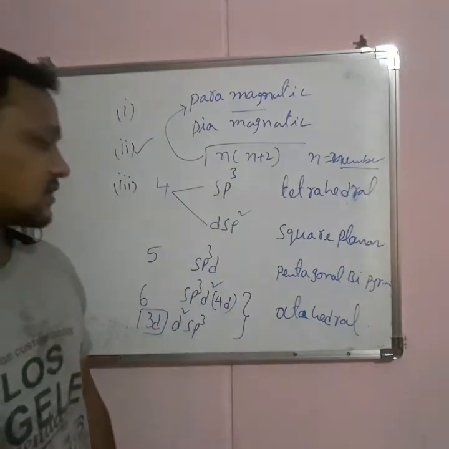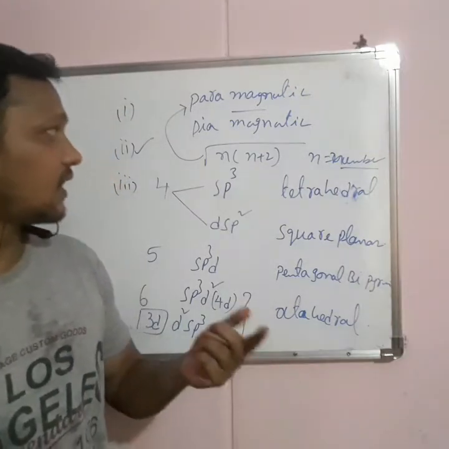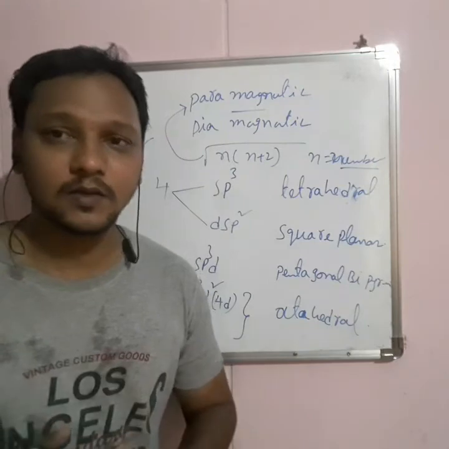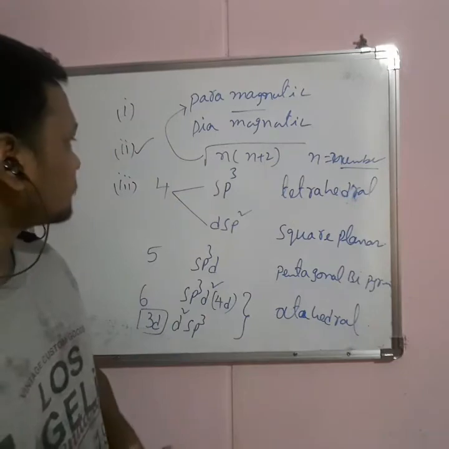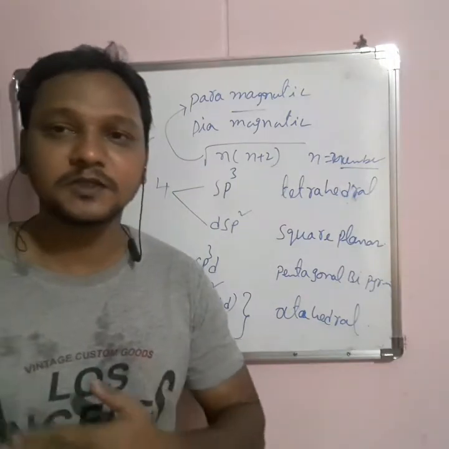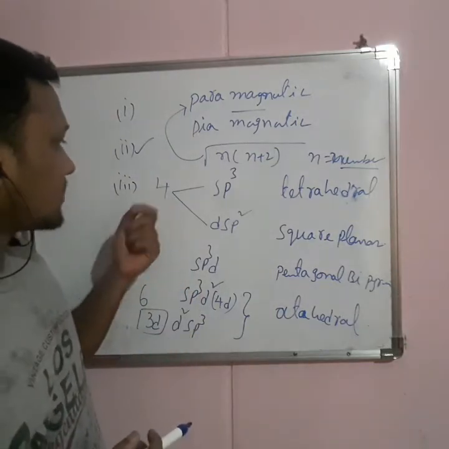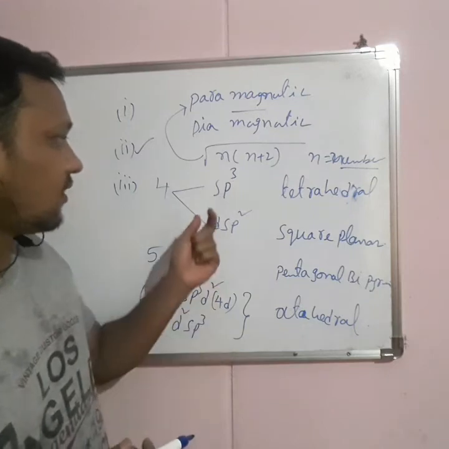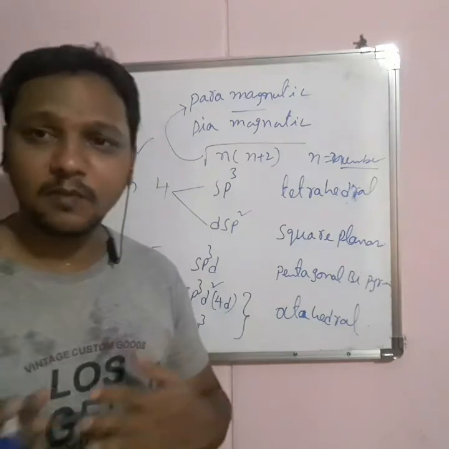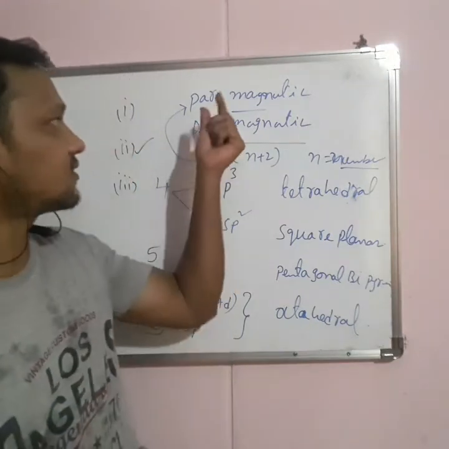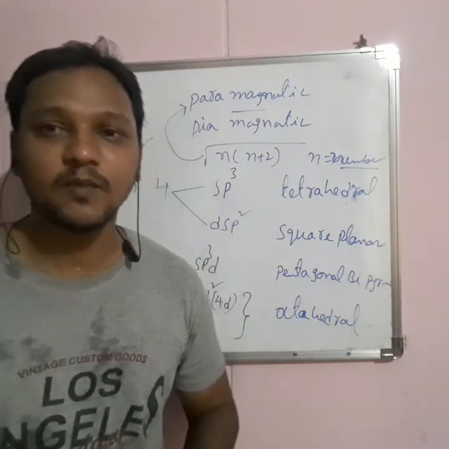These are some postulates regarding valence bond theory. The first one is that the number of vacant orbitals made available in the central metal atom is equal to the number of ligands, and the second one is the number of vacant orbitals participating in hybridization in the central metal atom. Geometry of the molecule and hybridization depend on the coordination number. And here the number of unpaired electrons: if there are unpaired electrons, it is called paramagnetic nature; if there are no unpaired electrons, it is treated as a diamagnetic character.